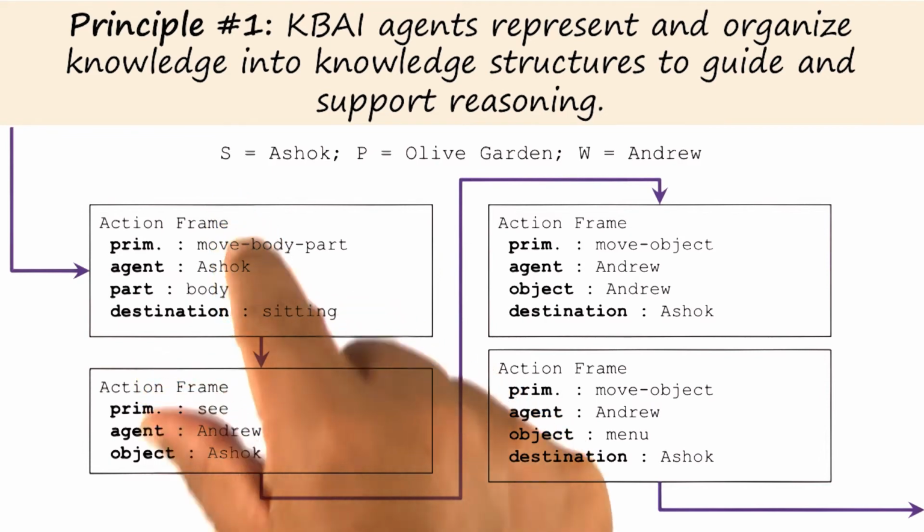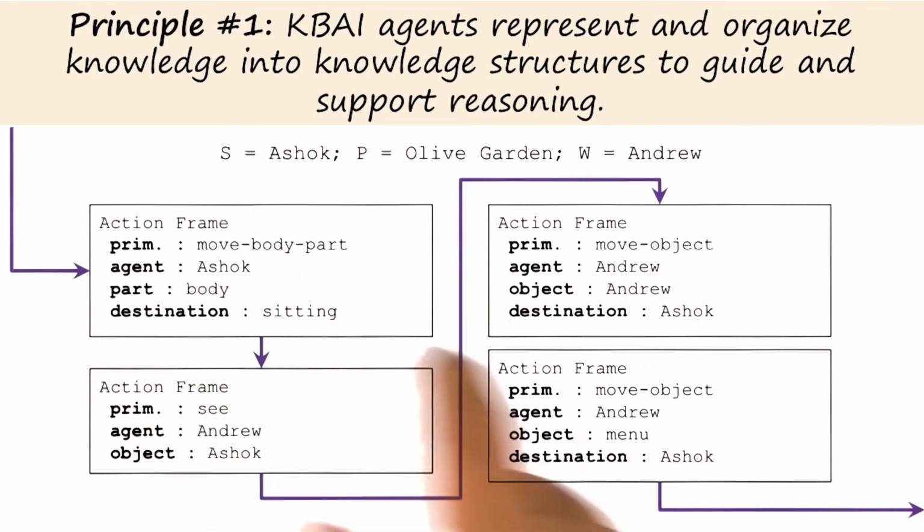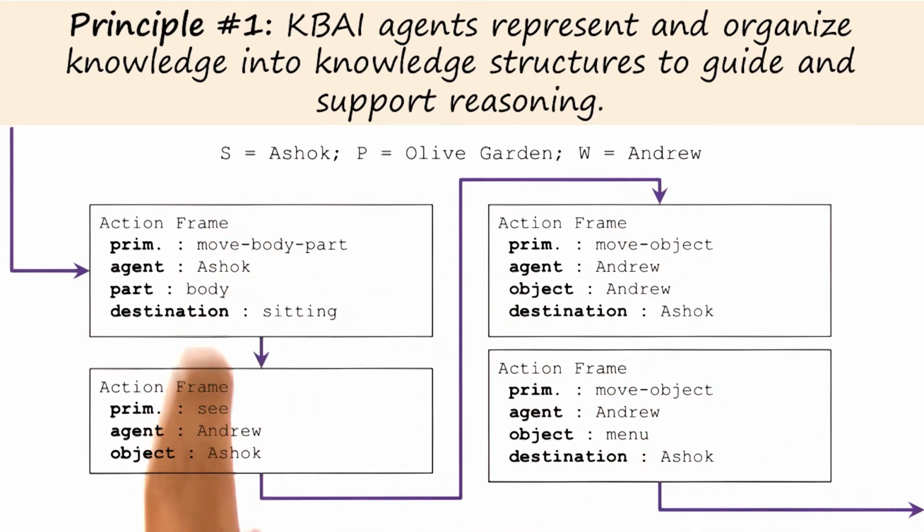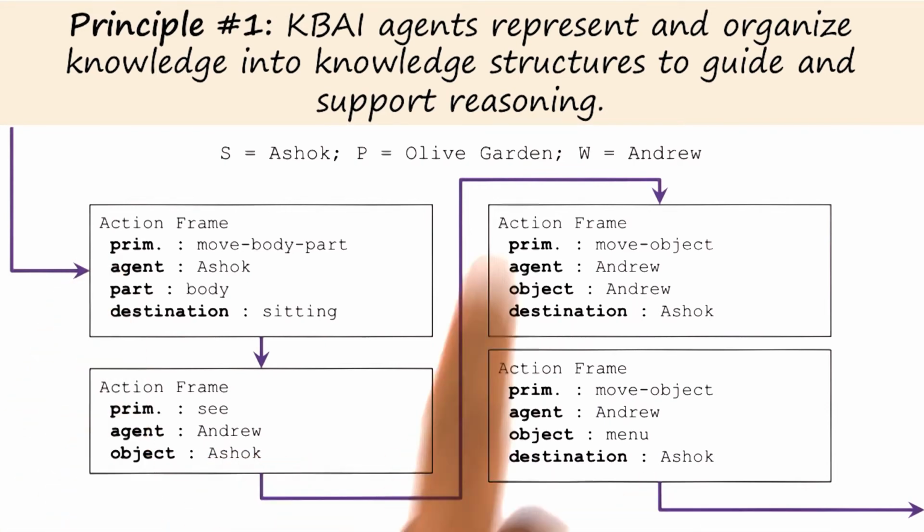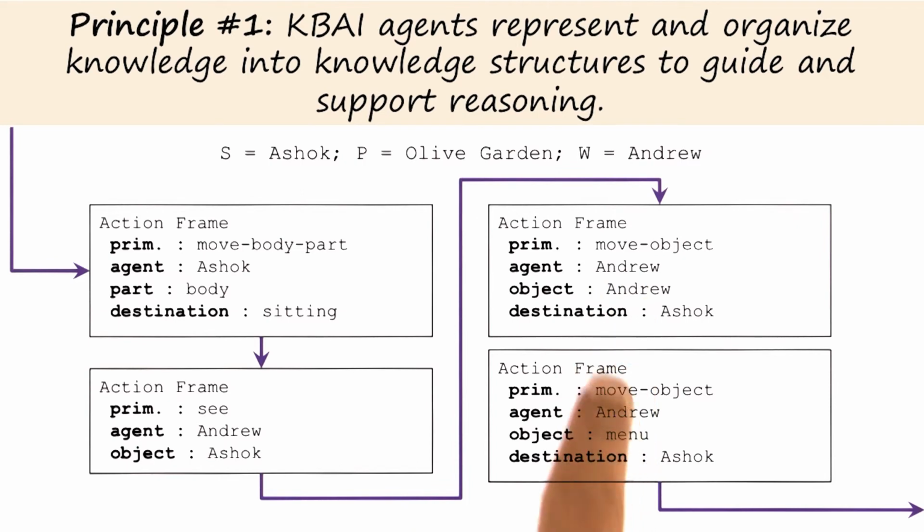Once again, there are knowledge structures here. And these knowledge structures are not only representing knowledge, they're organizing knowledge into a sequence of actions. These knowledge structures help generate expectations. So we know what Ashok expects to happen next in any of these situations. We also know how Ashok can detect surprises. When the non-obvious thing happens, Ashok knows it has violated the expectations of the scripts and can do something about it. This is how the scripts support and guide reasoning.